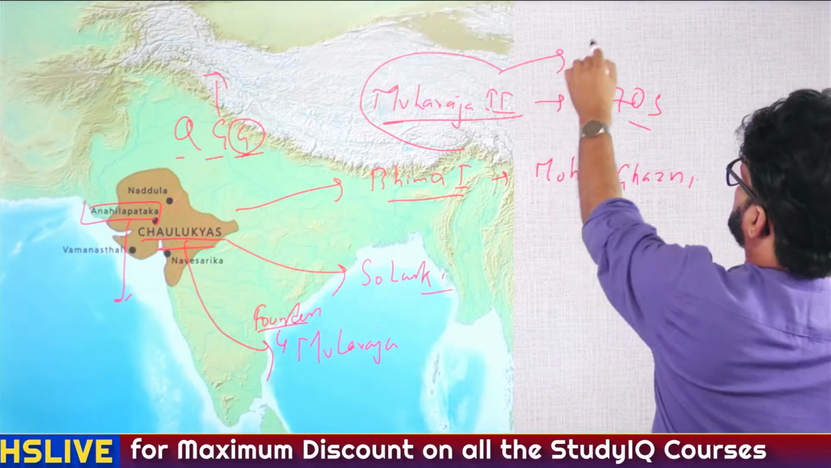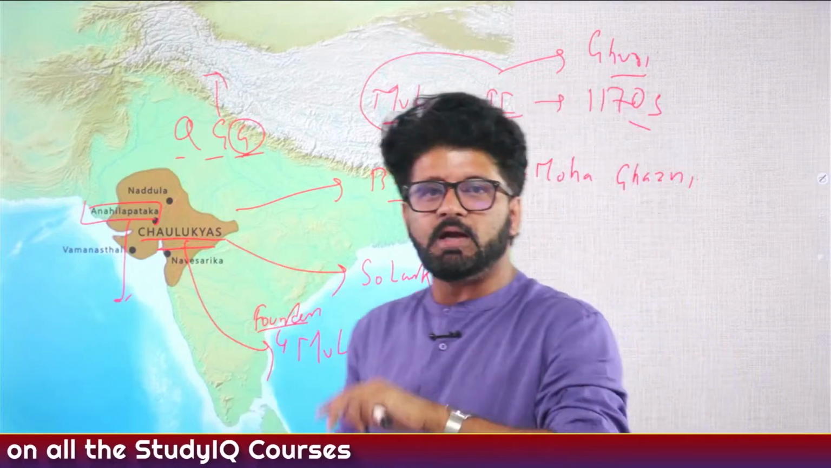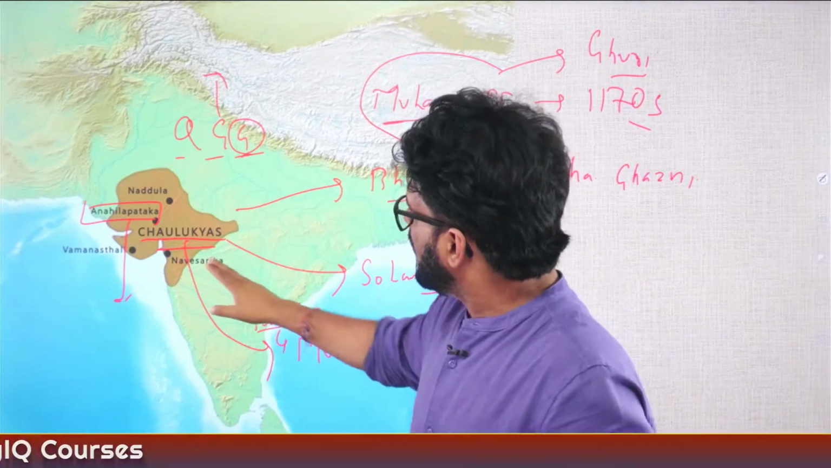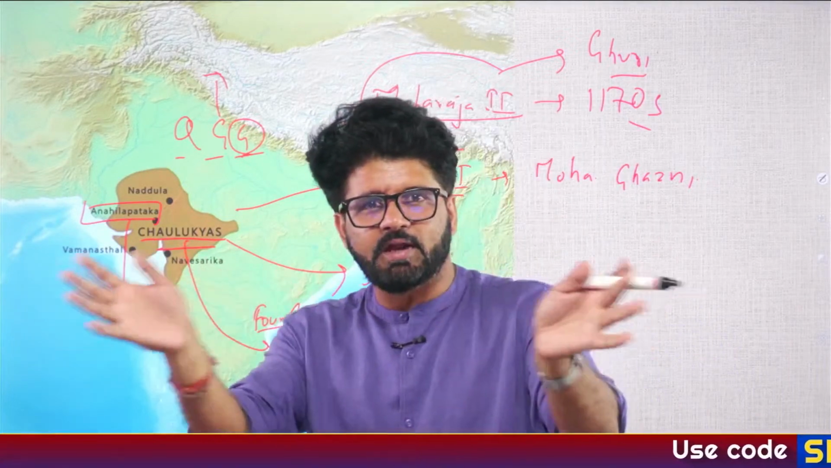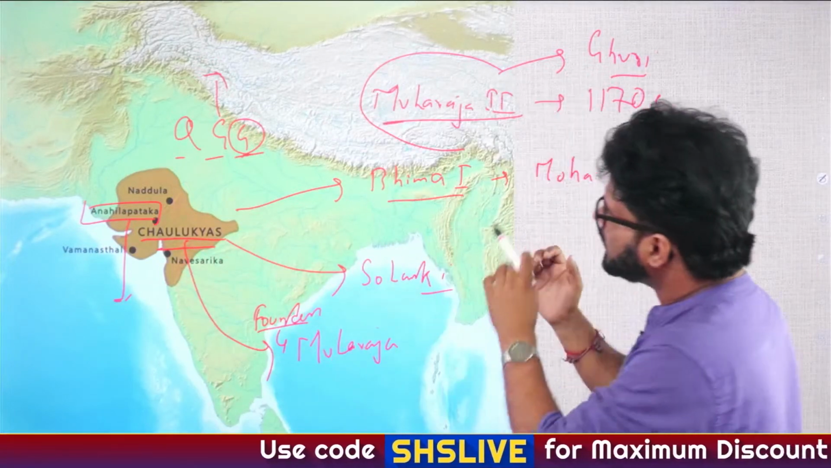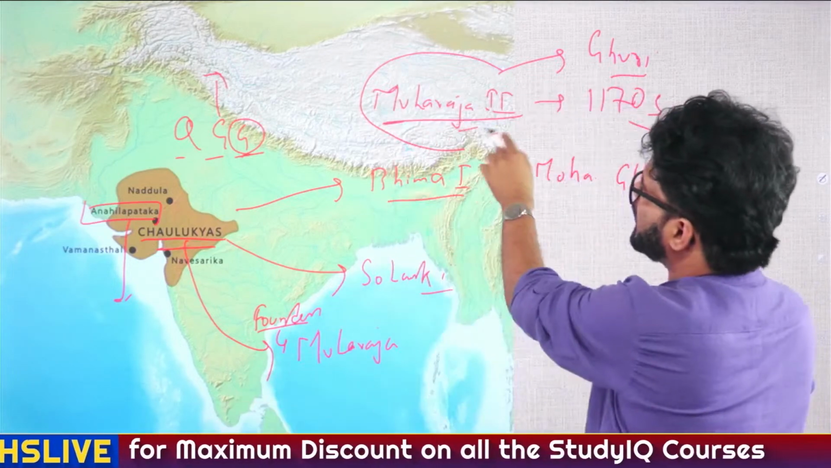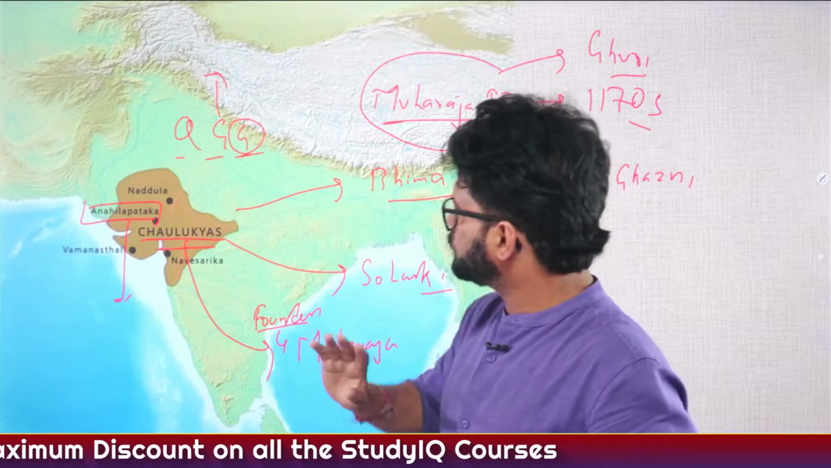Mulraj II faced Ghuri. So again, this dynasty is very important because they faced Ghazni and Ghuri, not at the same time, there is a time lag of almost 150 years, but they all faced them. The difference is Bhima I suffered defeat. On the other hand, Mulraj II defeated Muhammad Ghori. So this we have to remember.